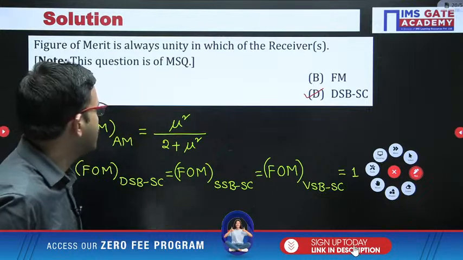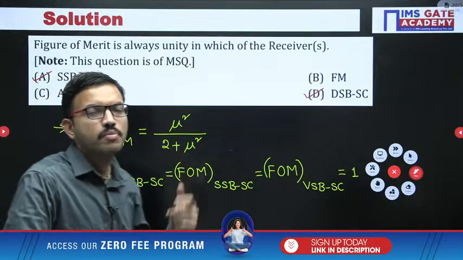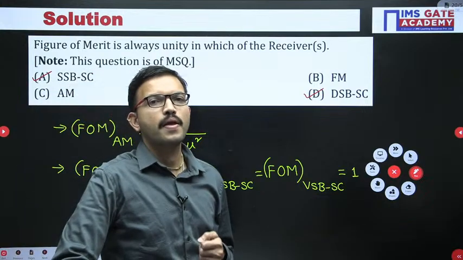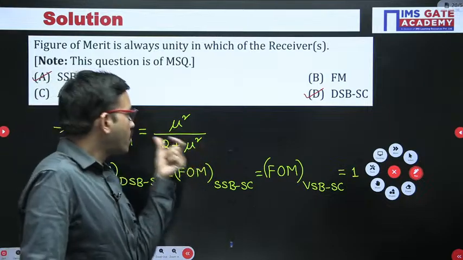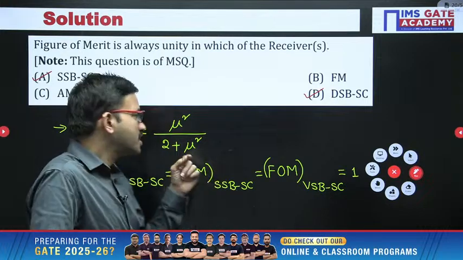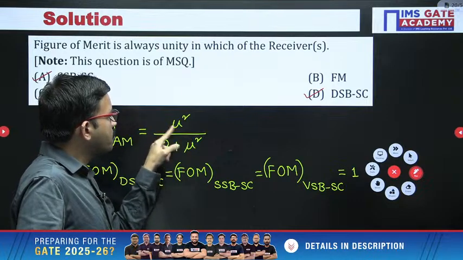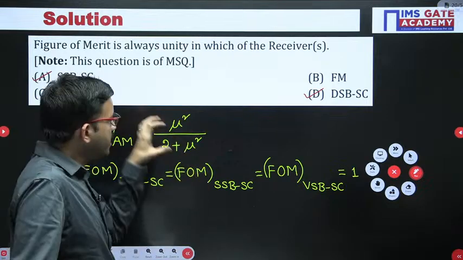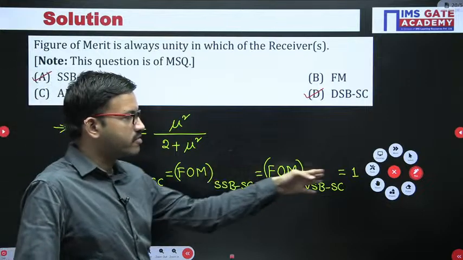With respect to AM, in general the modulation index value range is less than or equal to 1. That means the max value allowed is 1. So when you substitute mu value 1, you get 1 by 3. Here figure of merit is 1 by 3, whereas for DSBSC, SSBSC, VSBSC, figure of merit is 1.